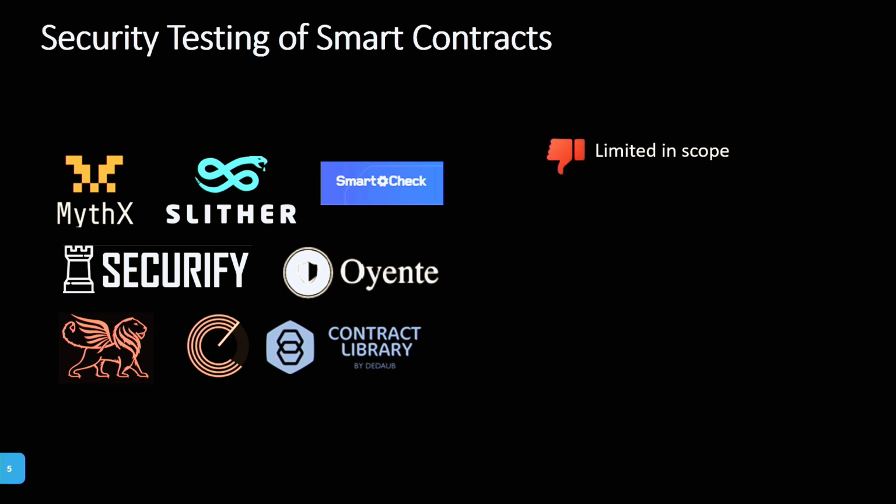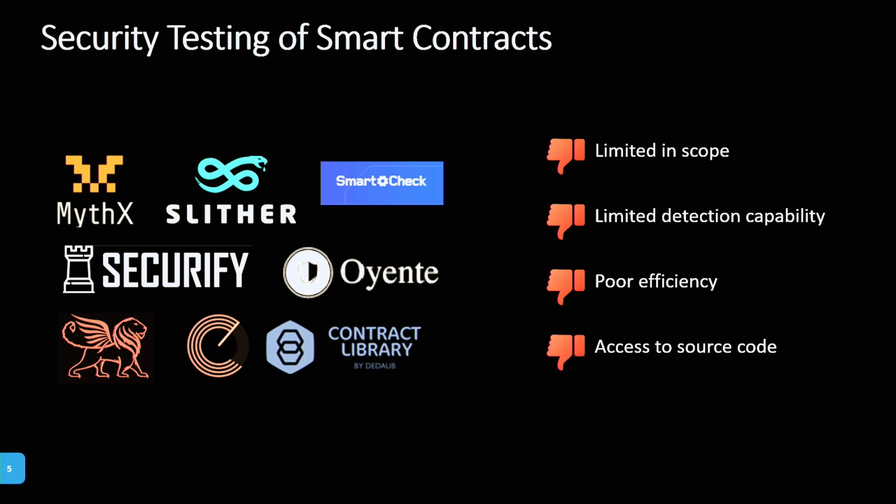However, generally, those are limited in scope, meaning they only target specific vulnerabilities. They are also limited in their detection capability. For example, a static analysis tool detects different vulnerabilities than a runtime analysis tool. Runtime analysis tools also have poor efficiency. Some run very long, take a long time, or don't even finish at all for a smart contract.